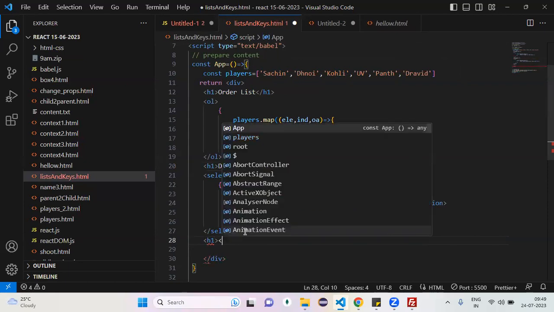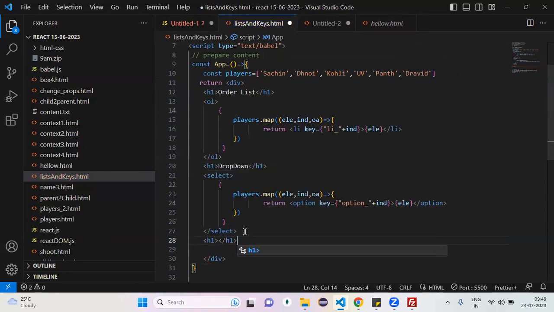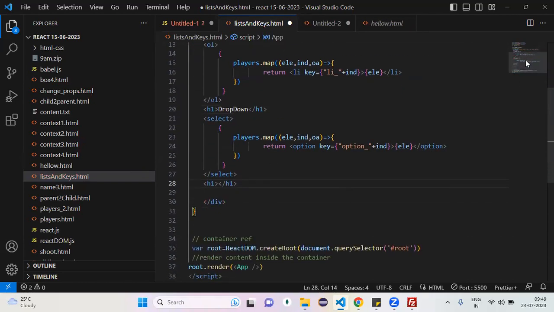Now, which element is the recommended one? I want Sachin, Dhoni line by line. I need some gap. Which element is the recommended element? Line by line with some gap without any effects. Text area? Plain text, para, right? Without any effects, I want to place Sachin, one element to another element, some gap means para.